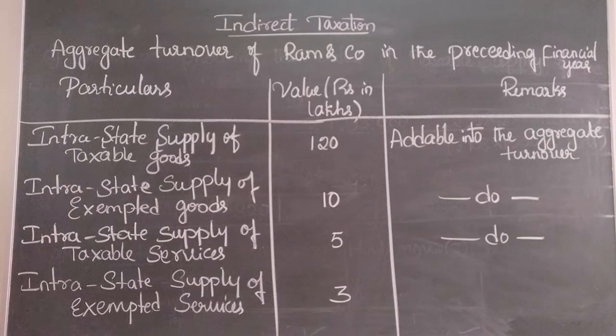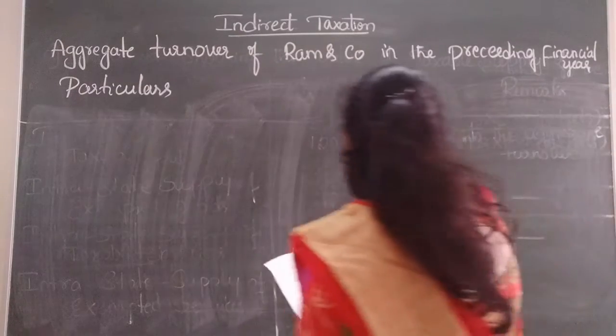So, in this case, once again I will explain. Intrastate supply of taxable goods 120, intrastate supply of exempted goods 10, intrastate supply of taxable services 5 and intrastate supply of exempted services 3.